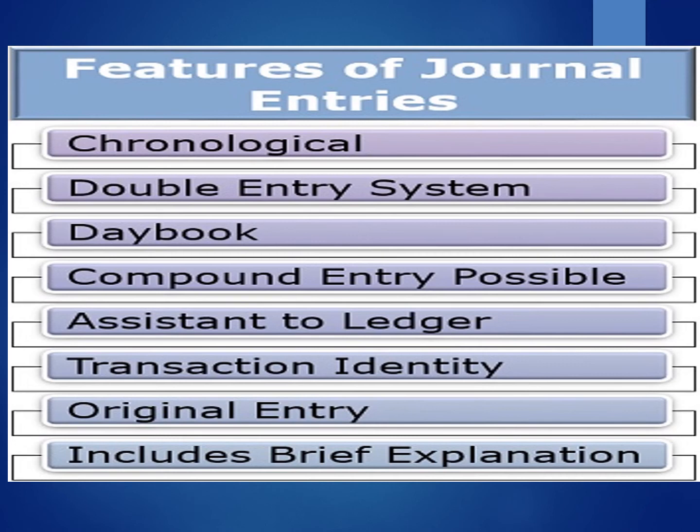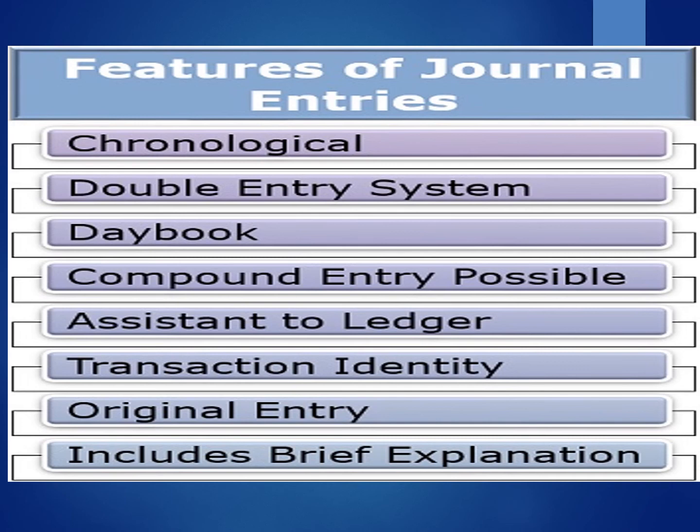Third, day book. In the journal book, accounting transactions are recorded on a daily basis in the order of date. Fourth is compound entry possible. A compound entry is actually a combination of two or more simple journal entries, but instead of recording numerous separate journal entries, it is much better to merge multiple entries of a single accounting event into a single compound entry because it saves time and keeps the related debits and credits in one.